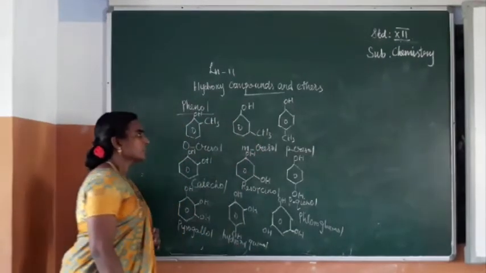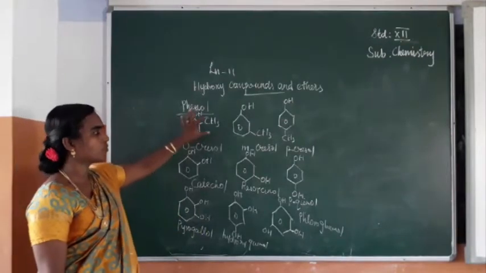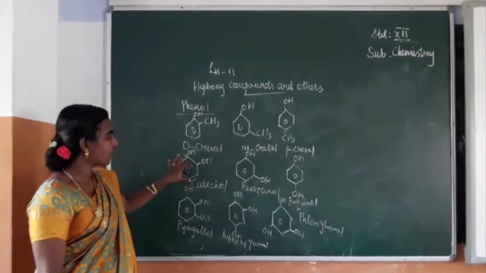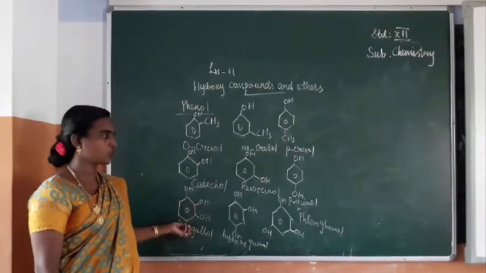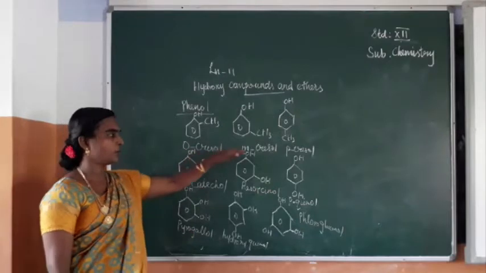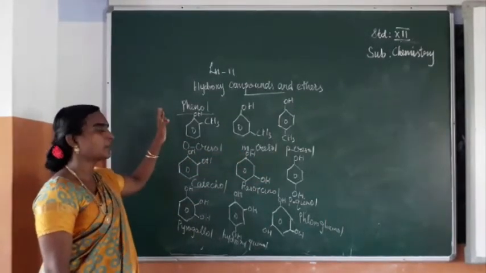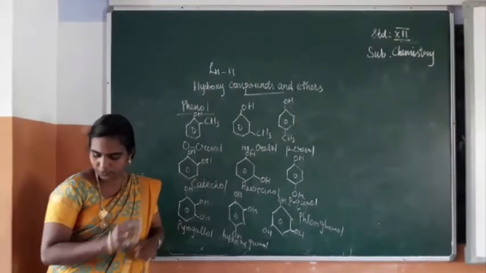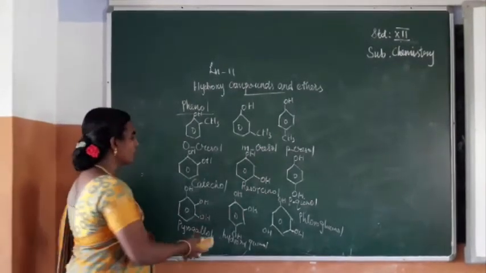Okay, so these are the types of phenol. First one, phenol with one OH group, phenol with two OH groups, and here it is having three OH groups. The name of the compound is important. Next, we have seen the preparation of phenol. Now we can move to the topic, that is chemical properties of phenol.